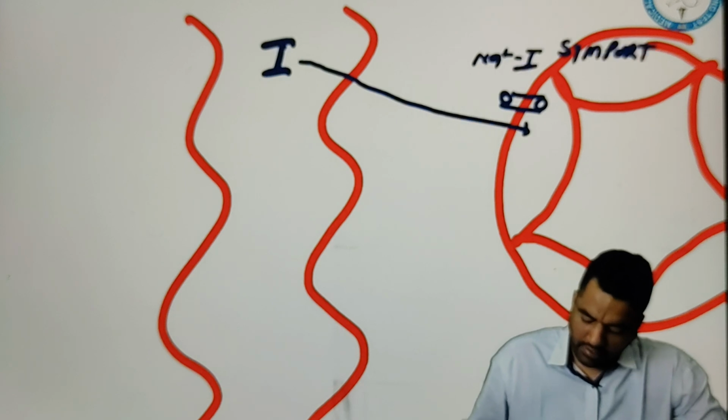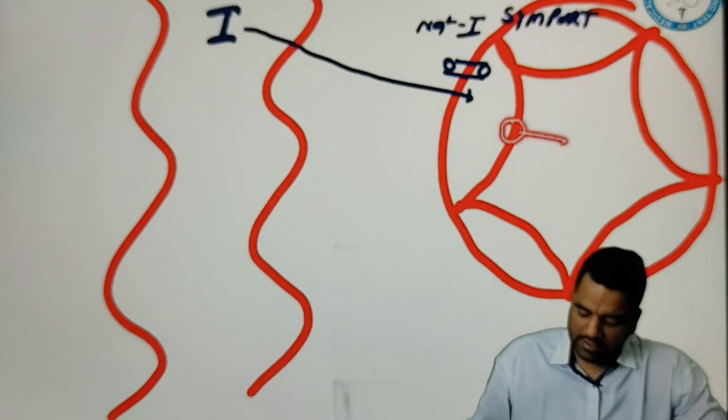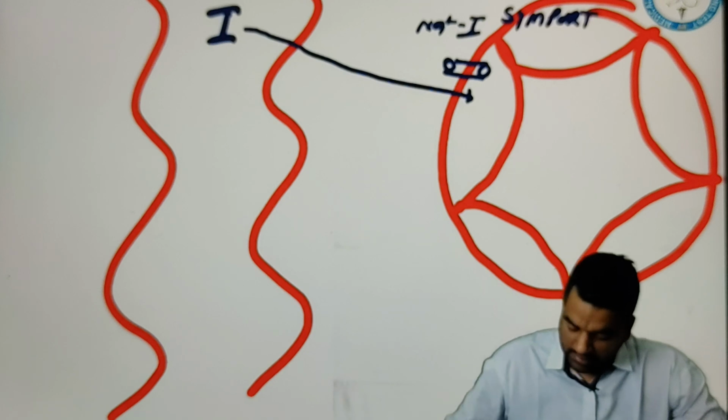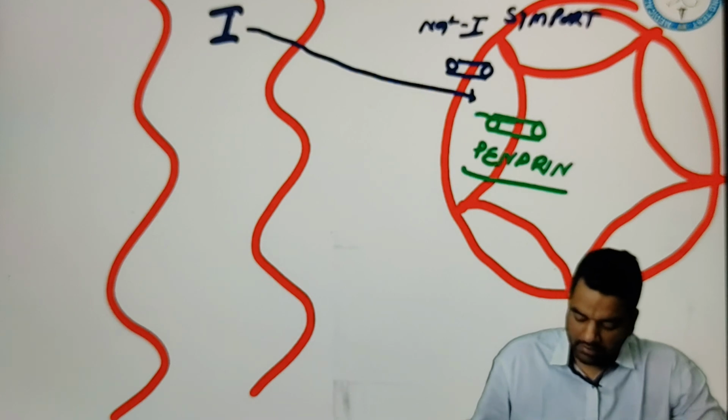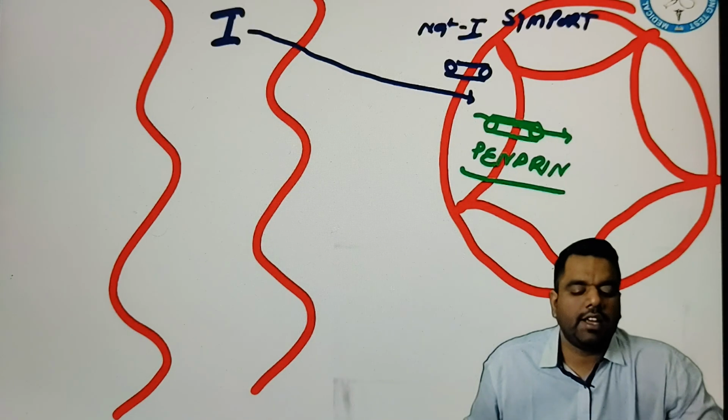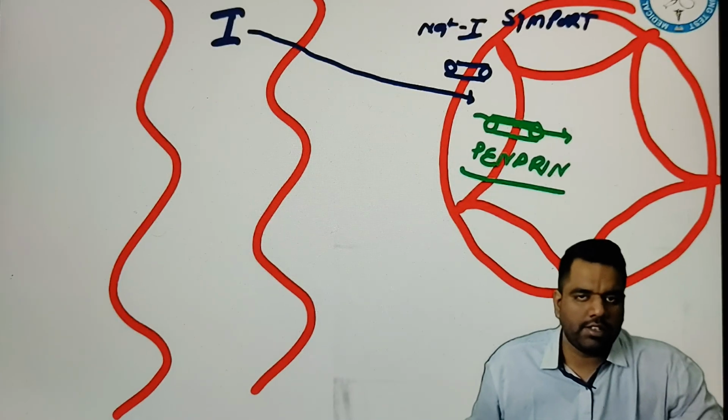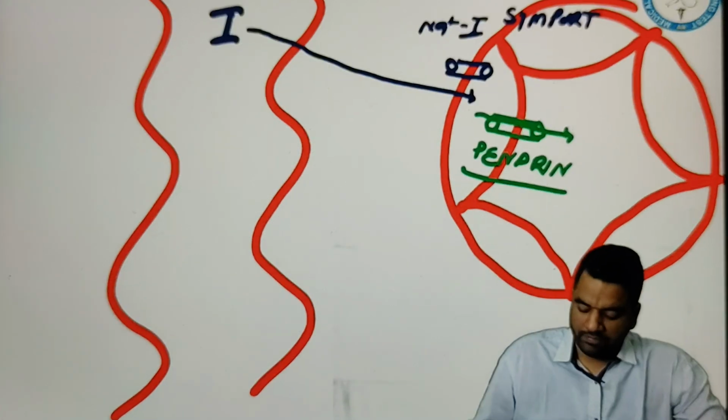But then this iodine needs to cross another membrane so that it can reach the center of the cell. At this area there is again a channel, and this channel's name is pendrin. Then the iodine enters via this pendrin. So the sodium iodide symporter and pendrin are the two channels for iodine, so that it can produce the thyroid hormone.